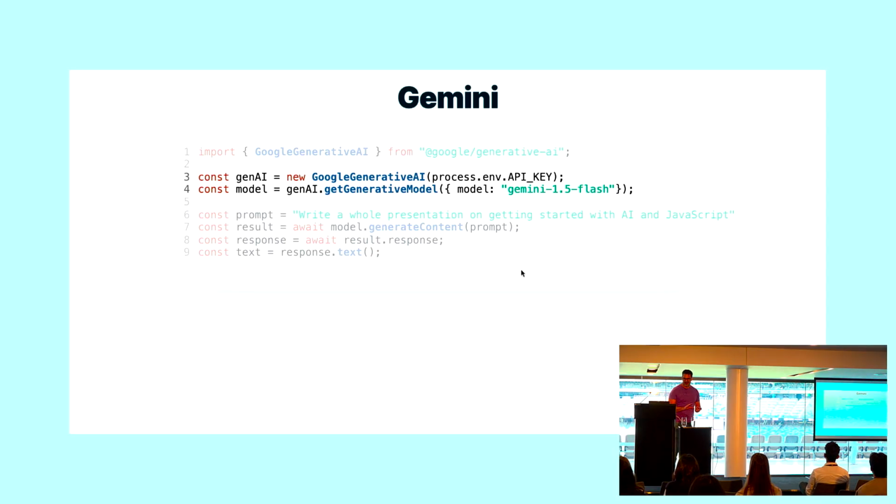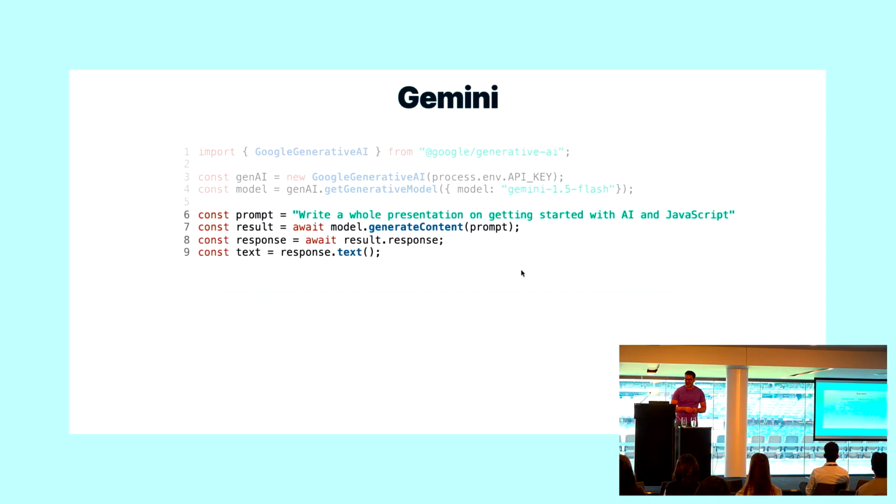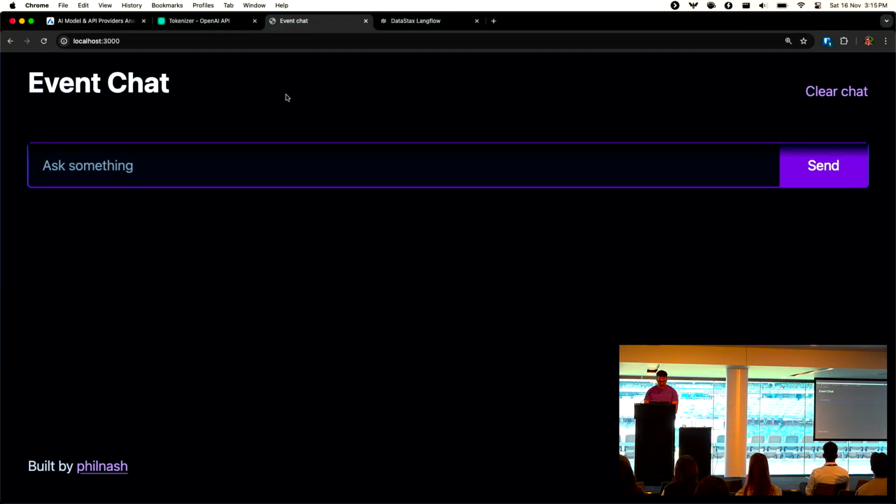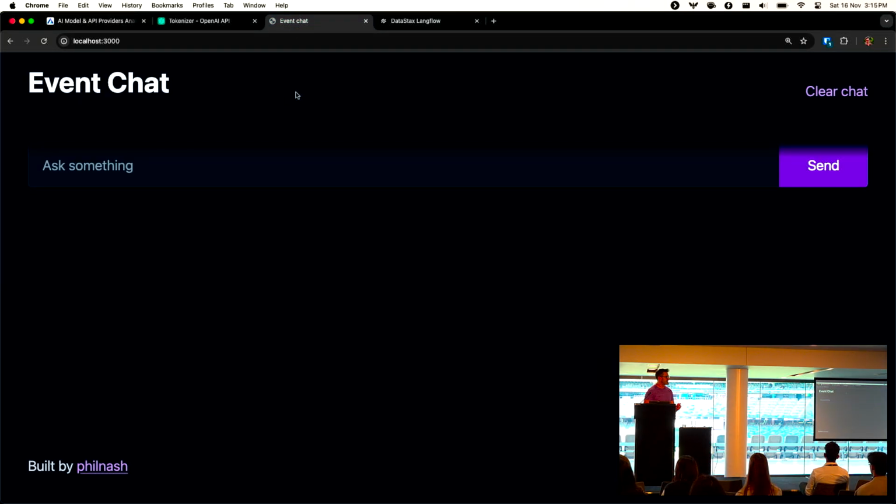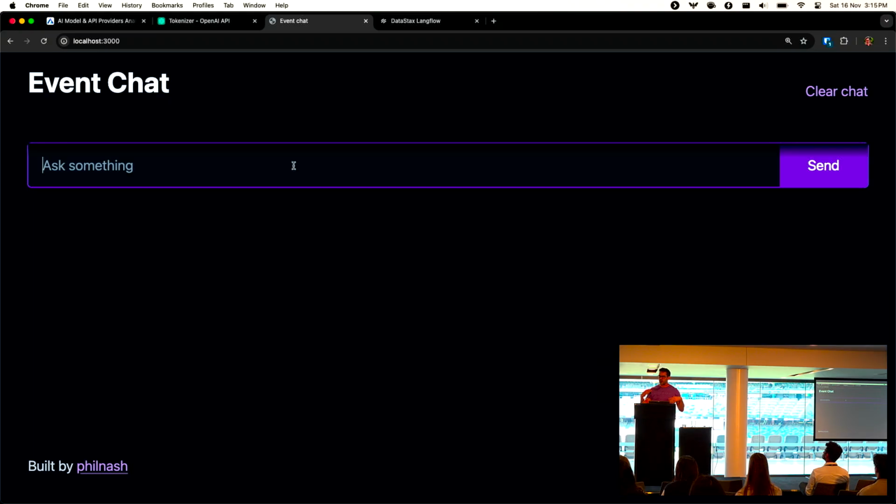Set it up with an API key, choose your model, and then ask it to generate content. Nice and easy. It's all asynchronous, it's modules. It's just using JavaScript the way we know how. And you can implement this into an application. So if I jump out of my thing there, I built a little chat bot. And this first version of it doesn't do anything except call straight to the model.